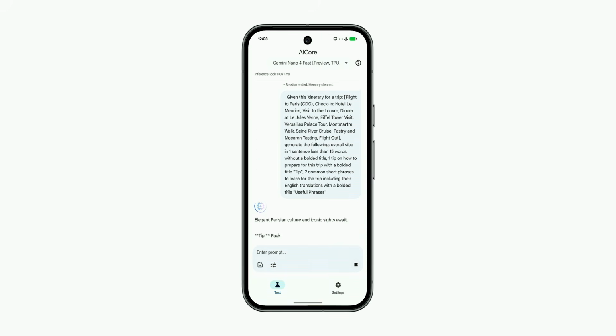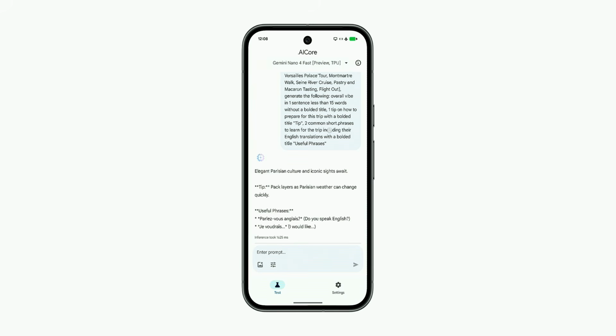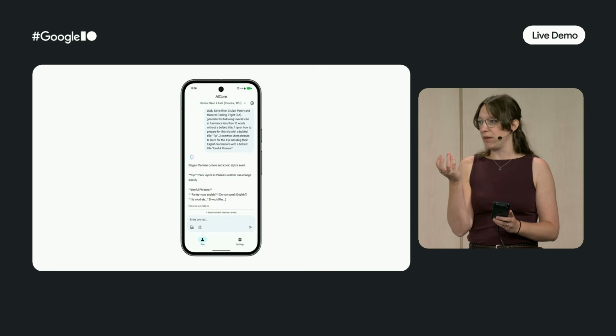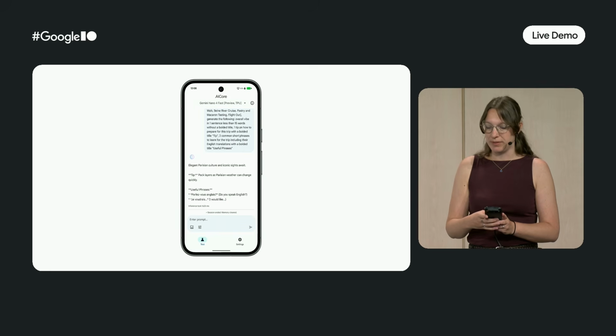So here what I did is, let's first take a look. We got a very fast response. And as you can see, I added a little bit more guiding for the model. So I told it to use one sentence, less than 15 words, etc. And this is a good way to guide the model into the response that we actually want to have. And with that, you could see that it started immediately generating a response. And it took only 1.6 seconds to generate it.